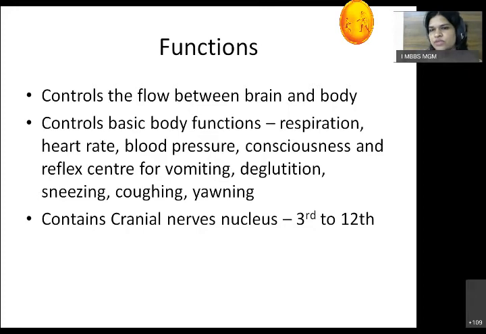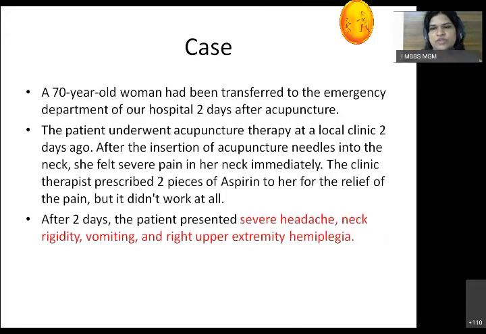So we saw the functions. Now let's see a case for this structure. I want you to understand this brainstem is very, very small. Though it is very small, it is very important. So how will an injury to the brainstem affect the body? From this case, you will understand a minute injury can also cause a very big impact on the body.